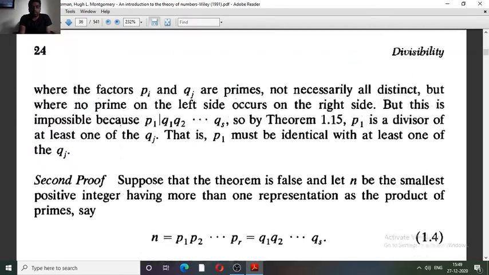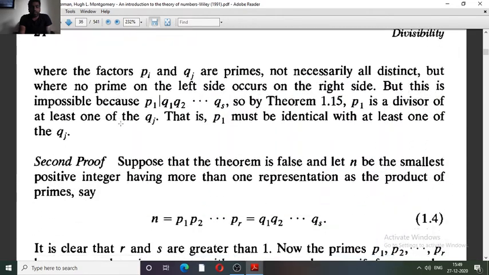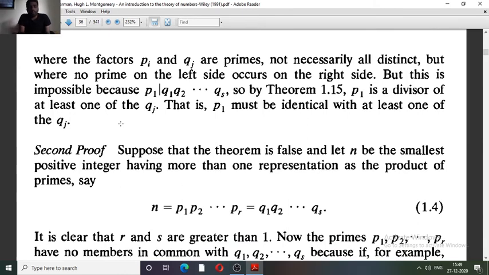As p1 is prime and qj is prime, we say that p1 is equal to q1, without loss of generality. Now cancelling p1 and q1 common on both sides, finally we get p2 up to pr is equal to q2 up to qs.